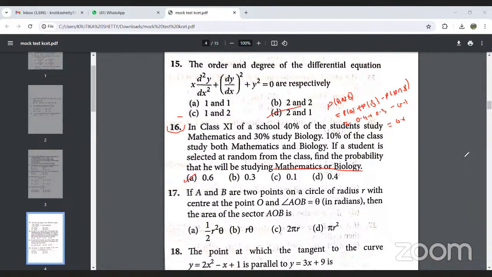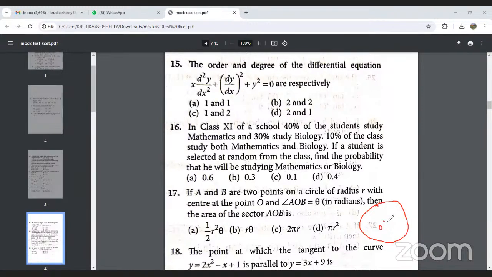Okay, next, example number 17. In the 17th question, it's given that A and B are 2 points on the circle of radius r, with the center at O, and angle AOB equal to theta. Then the area of the sector AOB is, so this way we will do it. Pay attention here. See, this is the circle, and they are saying the center is O.